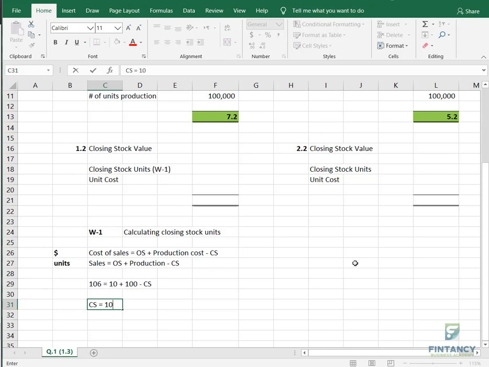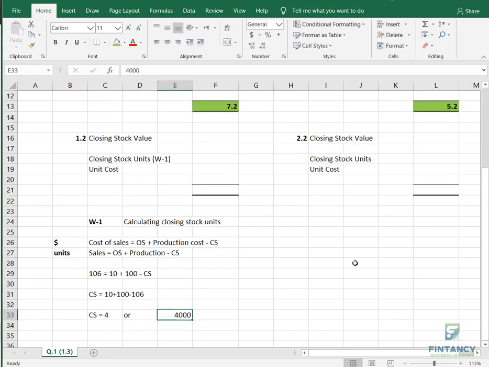So it will become 10 plus 100 minus 106. So closing stock will become 4, which means 4,000. Right, everyone? So this 4,000 I am using here now.